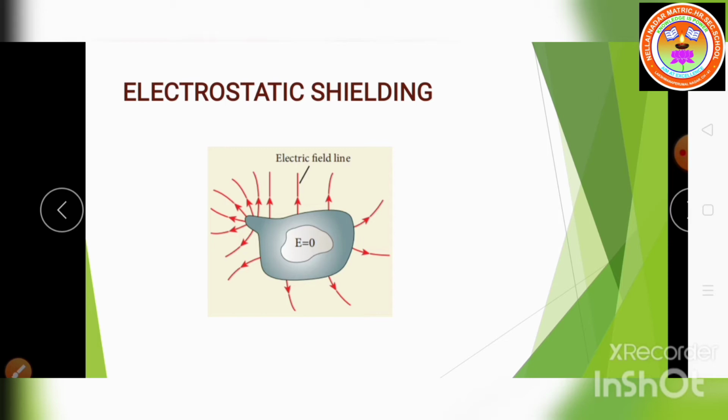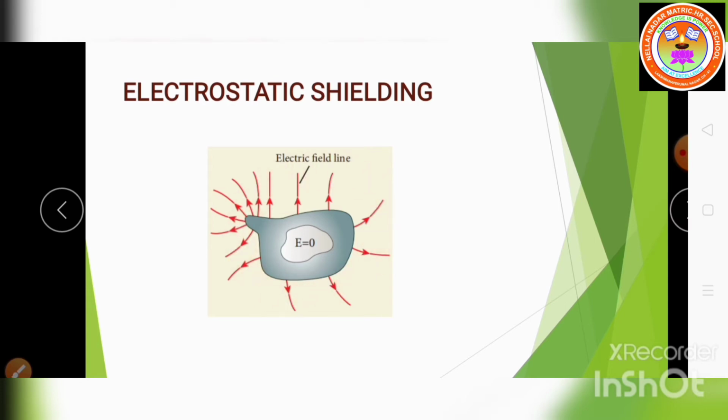In this cavity the electric field is 0, so the sensitive electrical instrument is protected from external electric field or electrical disturbance.